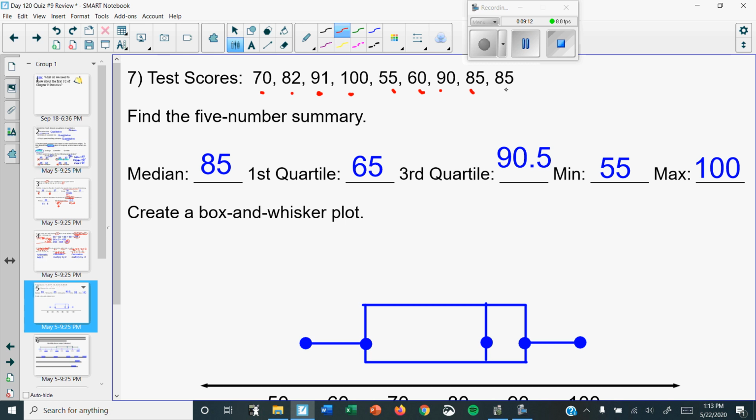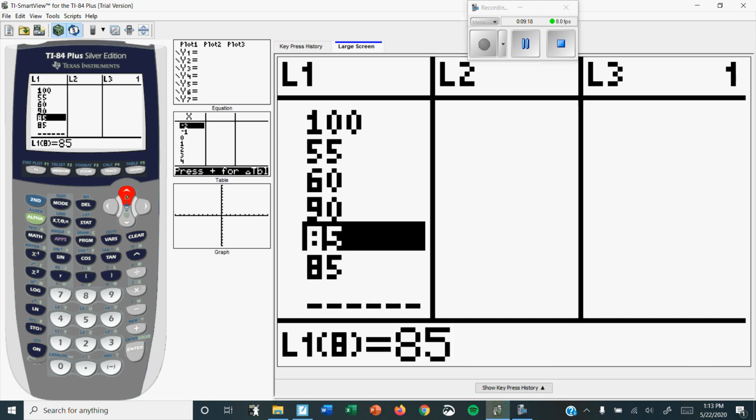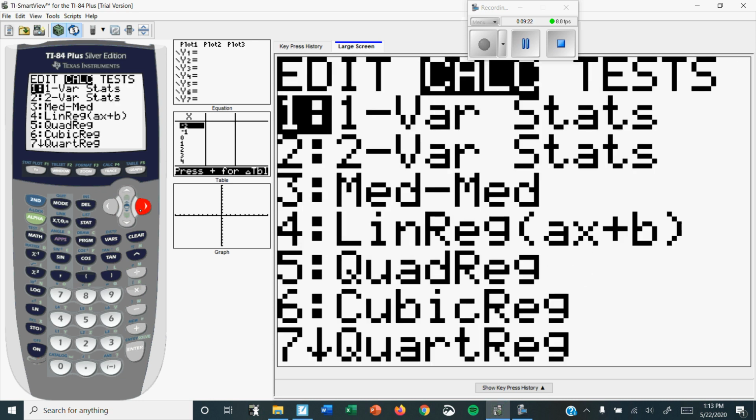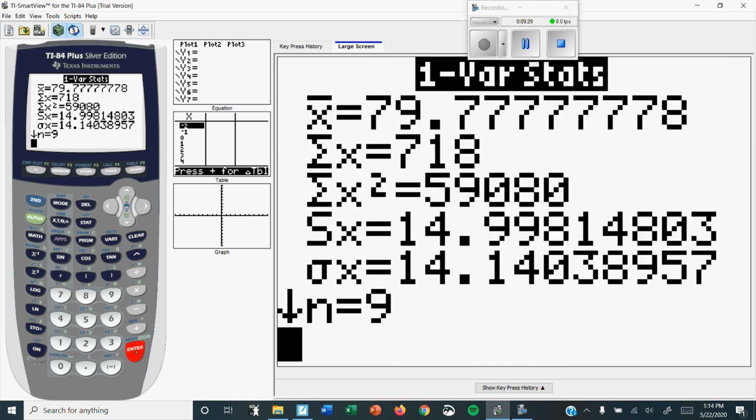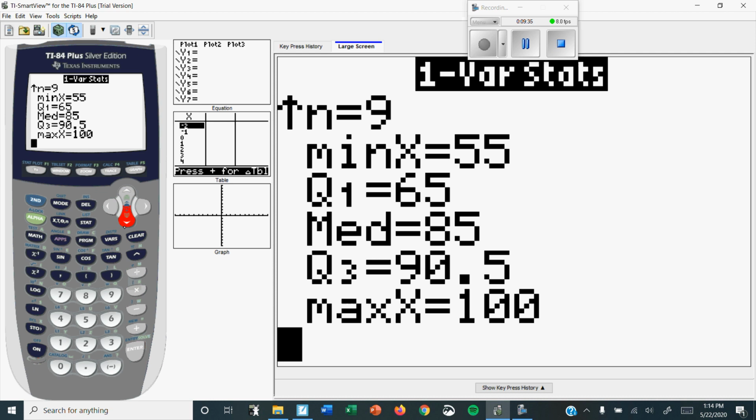And again, please always double check what you typed is actually what it says. So I typed them all in. Again, they don't have to be in order. Okay, I'm done editing. Go to stat. Go to calc. Go to 1-Var Stats. Again, that frequency list line needs to be empty. Press calculate. Hey, I don't see any of my box and whisker numbers. That's because you need to go all the way to the bottom. There's your box and whisker numbers.